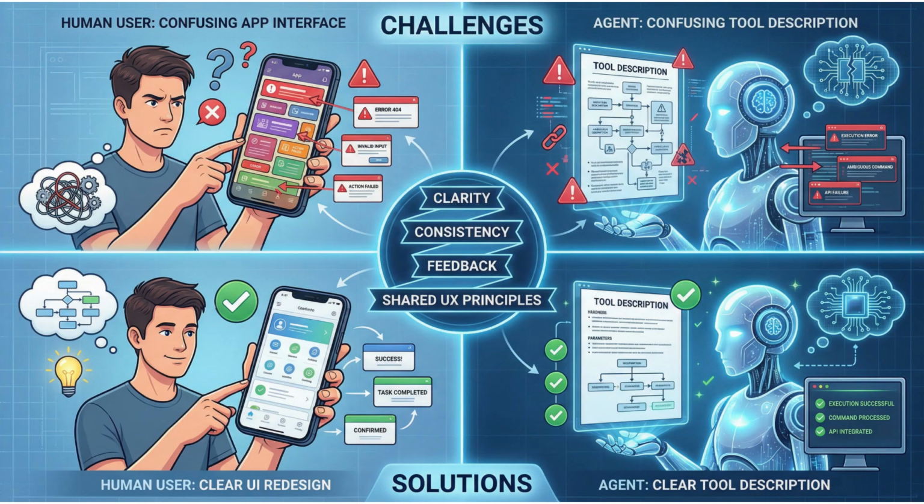Tool descriptions are the user interface for agents. Just as human users struggle with confusing interfaces, agents struggle with confusing tool descriptions. The field of tool UX design applies usability principles to make tools that agents can understand and use correctly. This isn't about making tools simpler. It's about making them clearer.